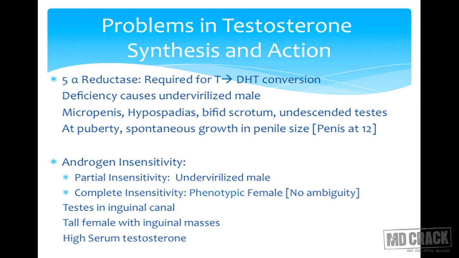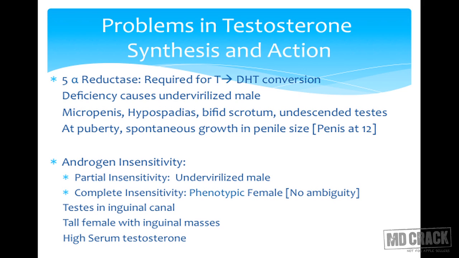So if we have a block at 5-alpha reductase, the testosterone will not get converted to dihydrotestosterone and we will get an undervirilized male. The features of undervirilization will be a micropenis, severe degree of hypospadias, a bifid scrotum and undescended testes. Usually these children at puberty develop penile growth spontaneously. So this is called penis at 12 syndrome.